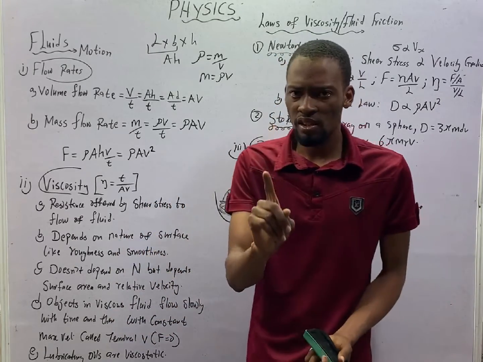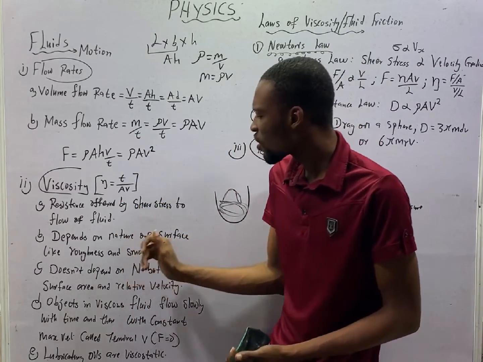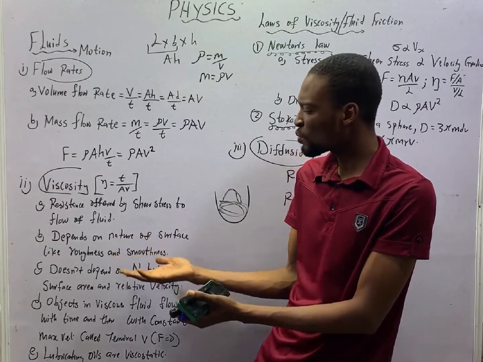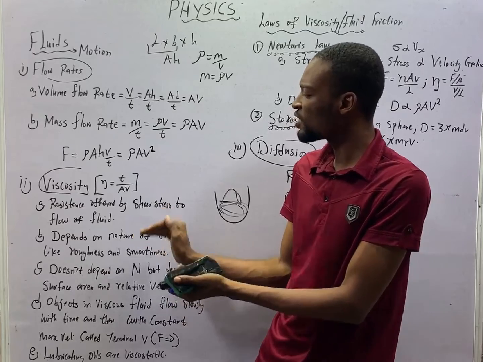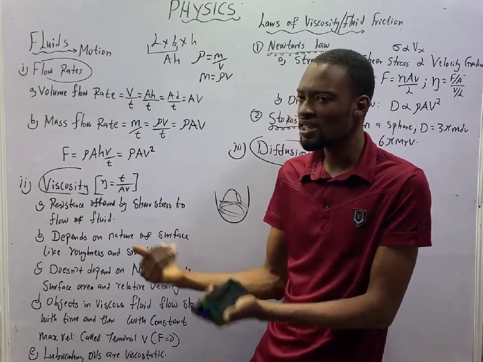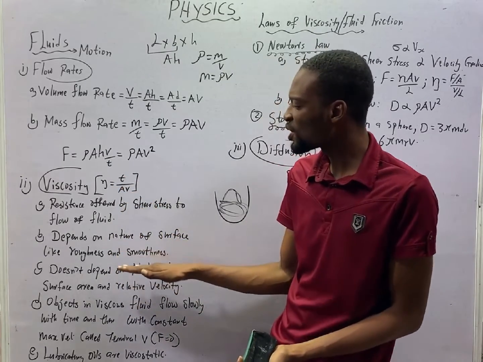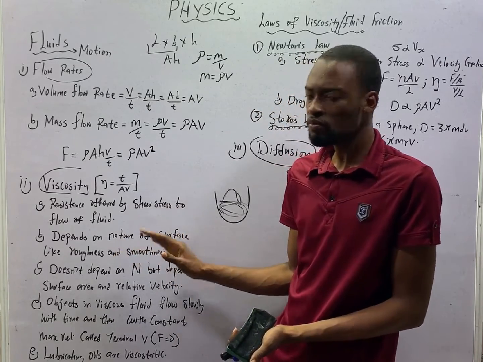Now, listen. Viscosity depends on nature of surface, like roughness or smoothness. Just like friction, viscosity depends on the nature of surface. You may be asked, which of the following is a similarity between viscosity and friction? It is simply the nature of the surface they depend on.